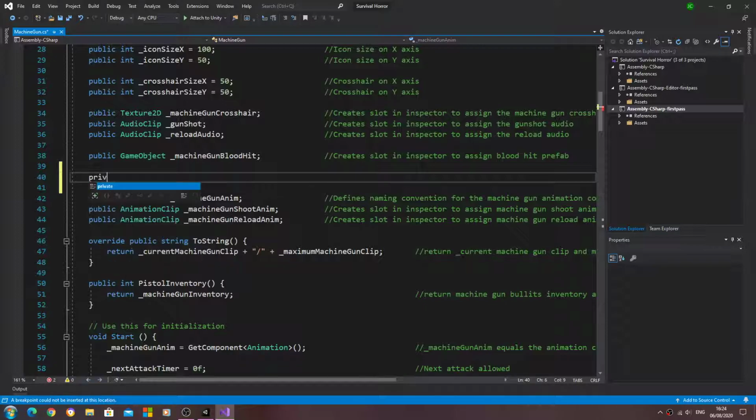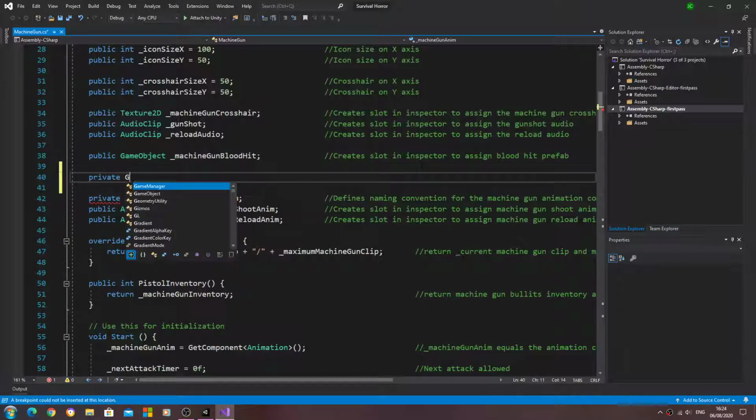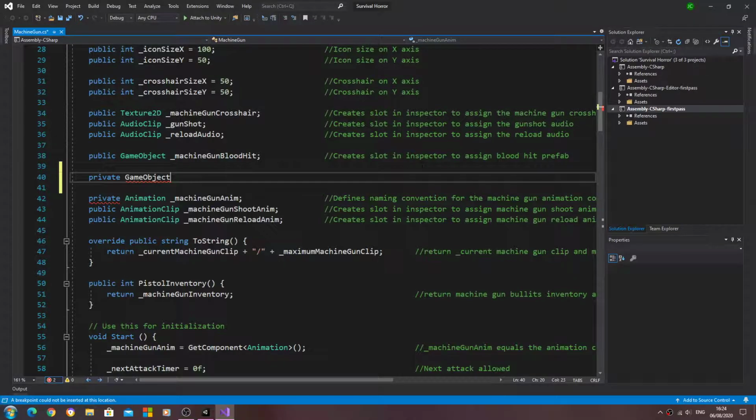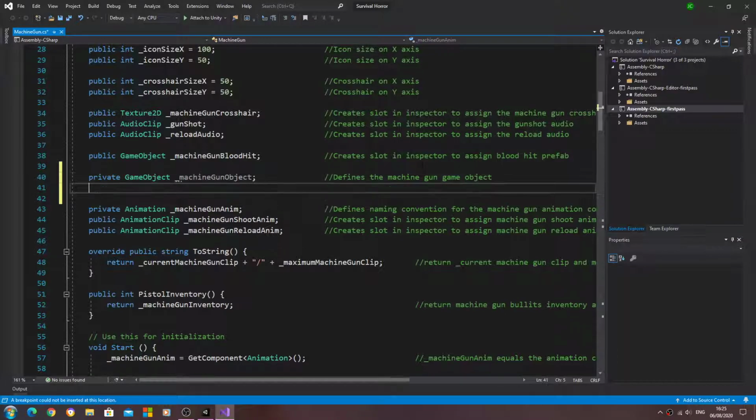These can be of type private, and the first one is going to be game object underscore machine gun object. Let's close that line off. Into the comments we're going to say defines the machine gun game object.